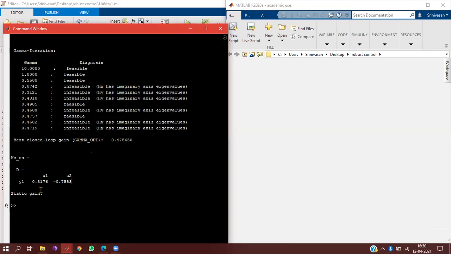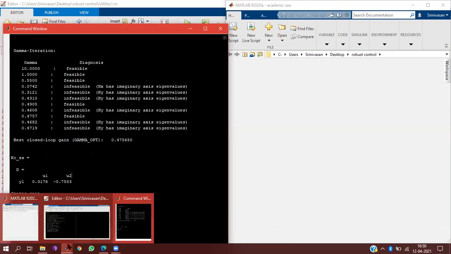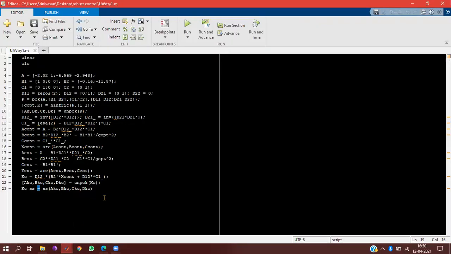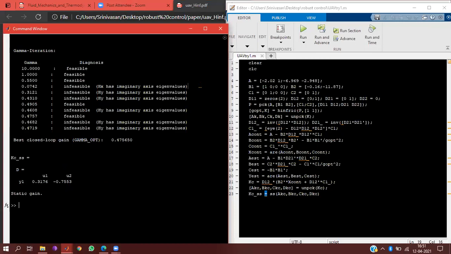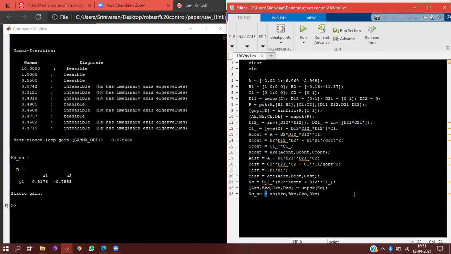That is the ABCD matrix, right? Where is the gain? This is the gain. I don't know if it's correct or not. How will we interpret this now? That's why in MATLAB, we have to think and analyze. Then only you can understand. When you speak of a SISO system, it is easy to explain: this is like this, this is like that. But when it comes to the MIMO case in MATLAB, we have to spend some more time. Then only you can understand it.